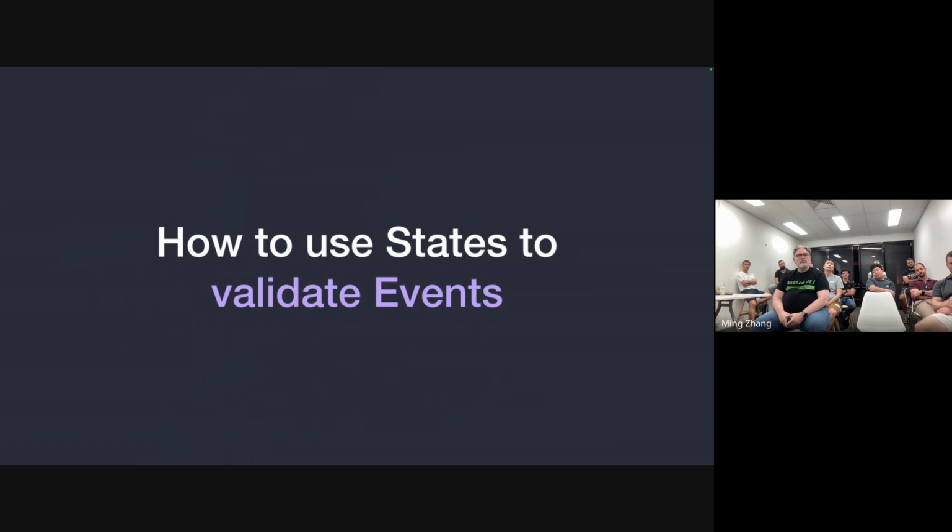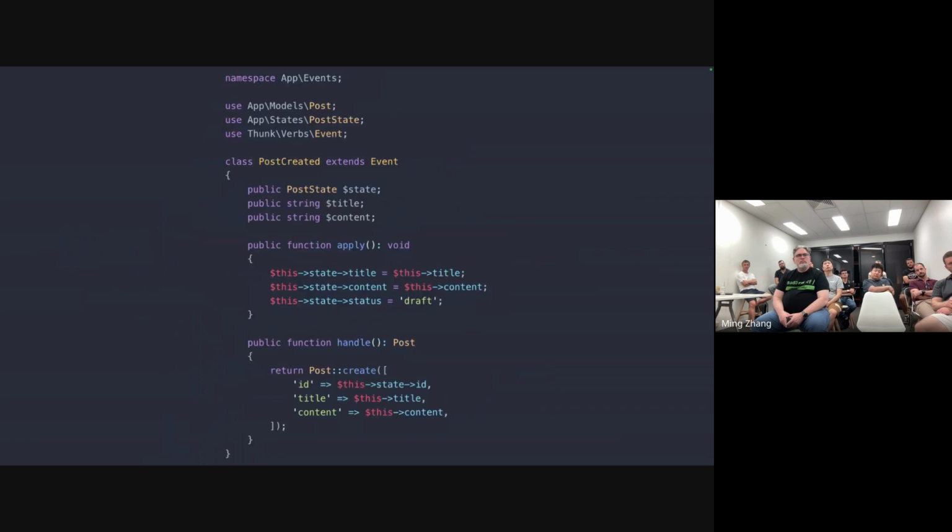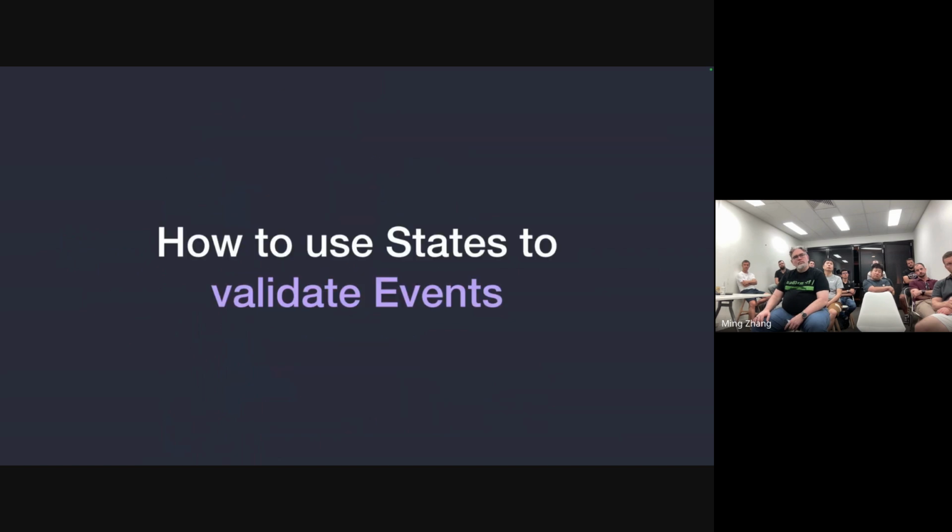So how can we use states to validate our events? Just updating the values on a state isn't particularly helpful. We're setting title and content in apply, and then setting title and content in handle, so it's double handling. Instead, a state should be used as a source of truth to determine whether an event is allowed to be fired or not. It contains the business logic for our application.